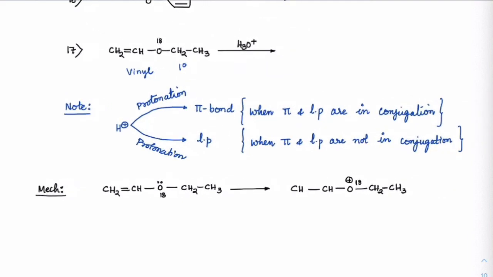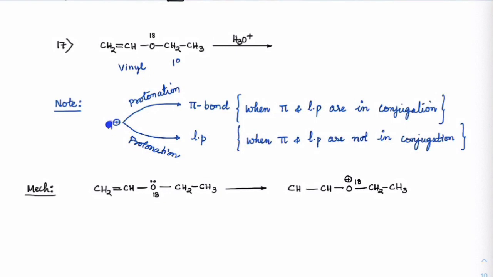The other day I also told you that if H plus is approaching and you have to do protonation, and a pi bond is available in the chain where the pi bond and lone pair are in conjugation, then definitely the attack will be from the pi bond. Remember that? So if you have something like this, with any group on this side and H plus approaching, the lone pair is in conjugation with this pi bond, so this pi bond is the one which will attack the H plus first.